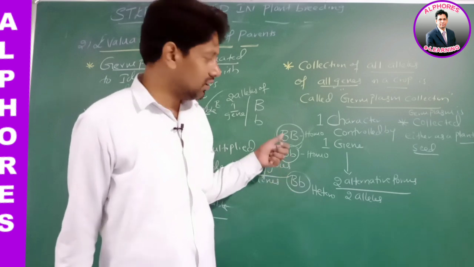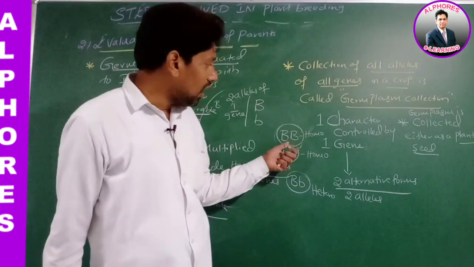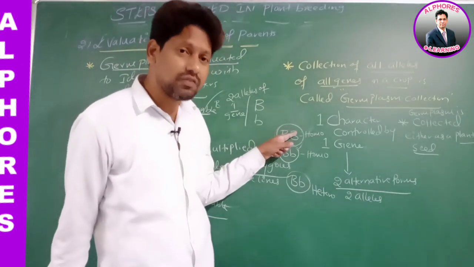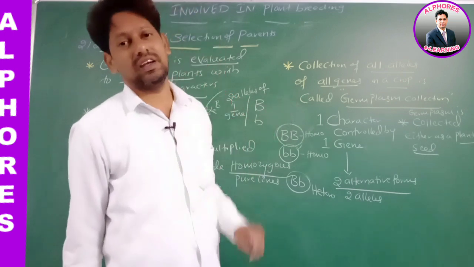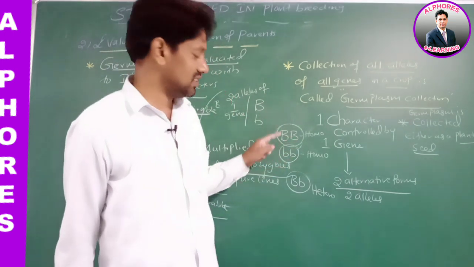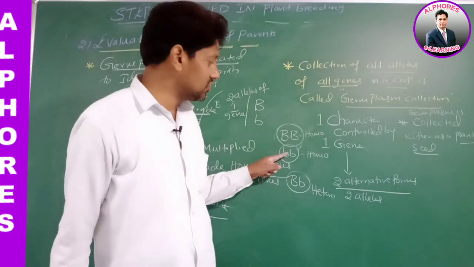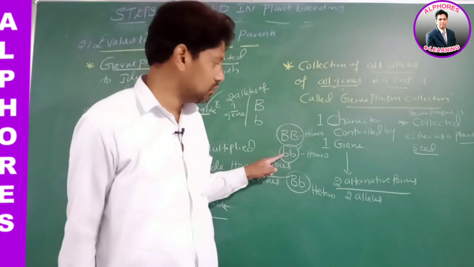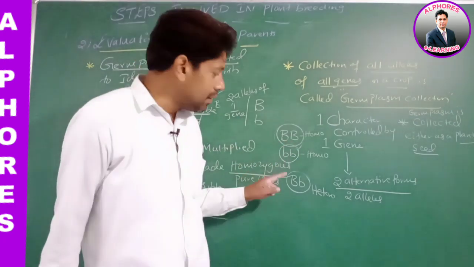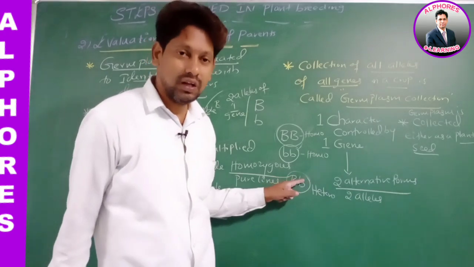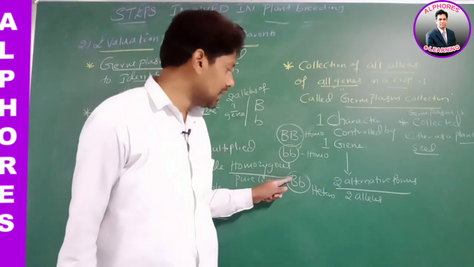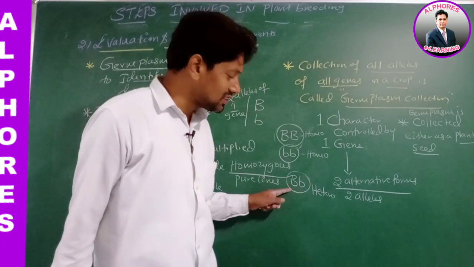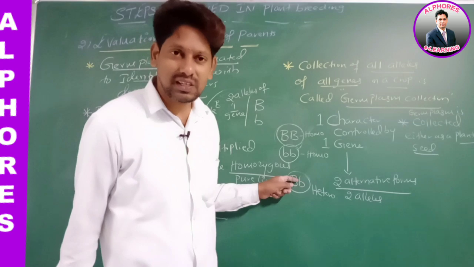Is it okay? Now see here. How many alleles are present? Two alleles are present. But how many types of alleles are present? Only one type of allele, that is capital B: homozygous. Number of alleles? Two. Types of alleles? One. Small b: homozygous. Number of alleles? Two. Types of alleles? Two. Capital B, small b. Is it okay? Therefore, it becomes what? Heterozygous.